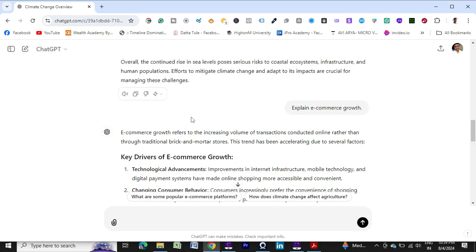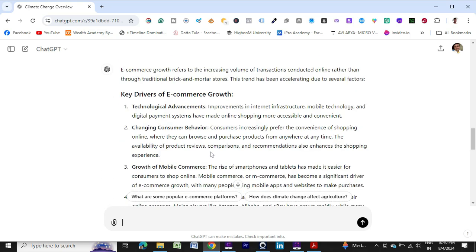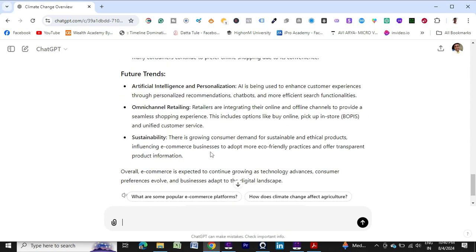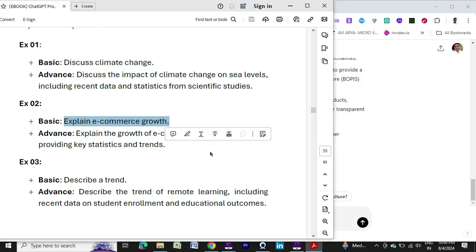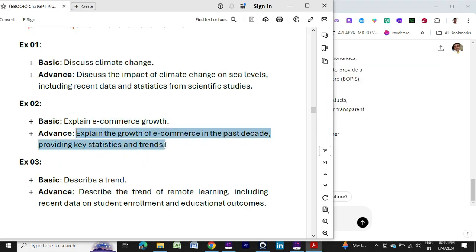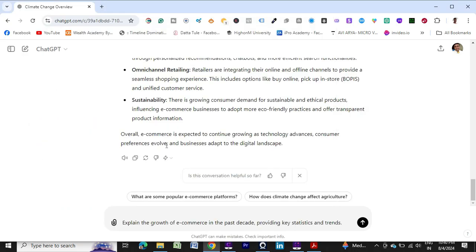Okay, so again, we have got the idea for information purpose, it is correct only, but we need something modified, a more to-the-point answer. So now we want the latest update, so that's why we will ask: explain the growth of e-commerce in the past decade providing key statistics and trends.